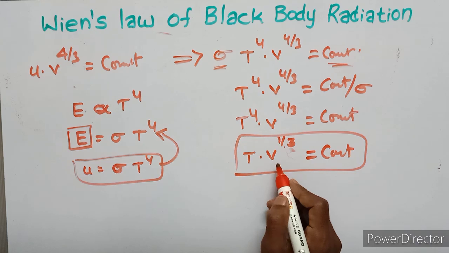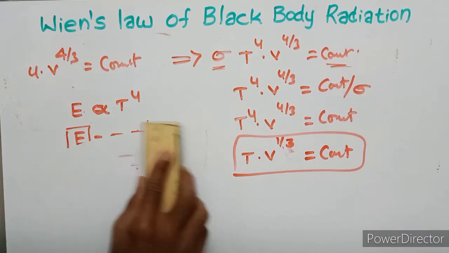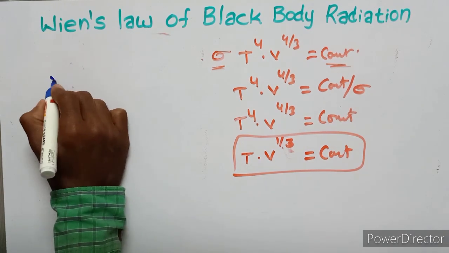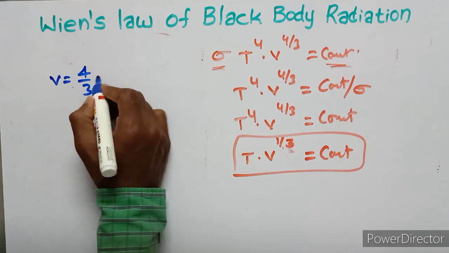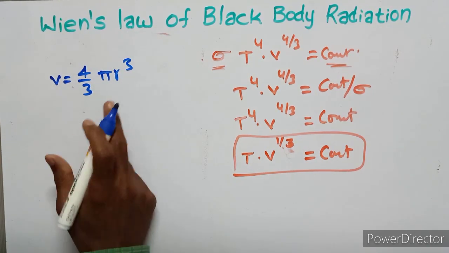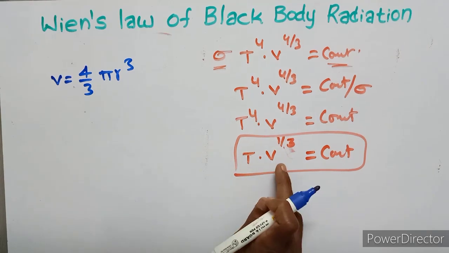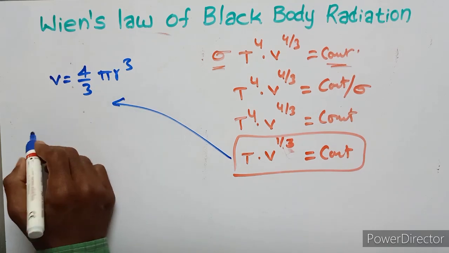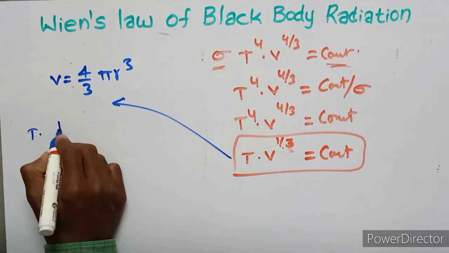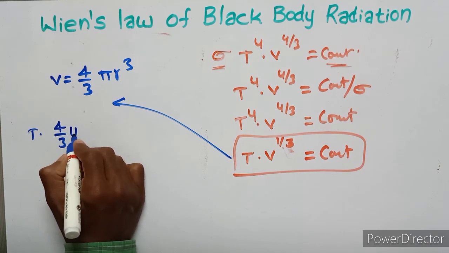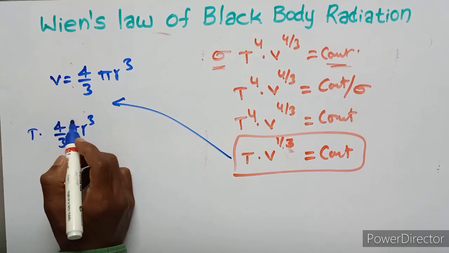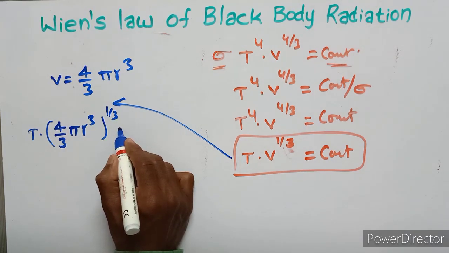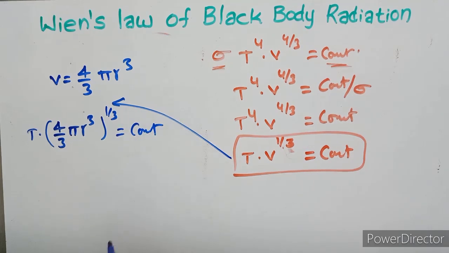So here V is the volume of the sphere. What is the formula of the volume? Volume is equal to 4 upon 3 pi r cube. In the place of V, we substitute this equation. Then T times 4 upon 3 pi r cube to the power of 1 upon 3 is constant.